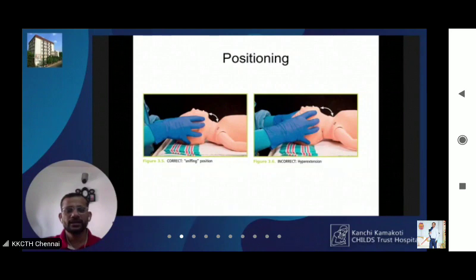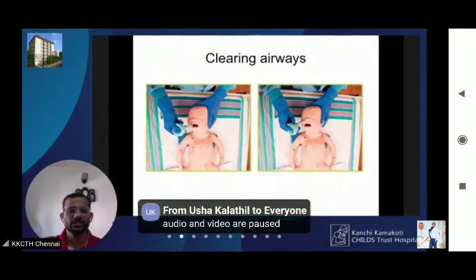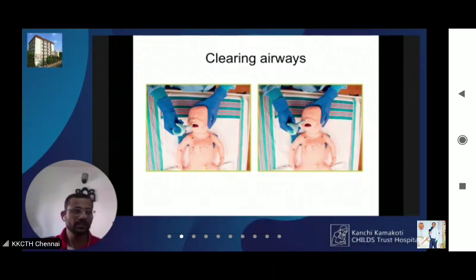So clearing airways, as I mentioned, is not a ritual. Not all babies would require suctioning. If you see visible secretions and you think the airway is getting obstructed because of secretions, let it be meconium, let it be clear secretions, then only you need to provide suction.